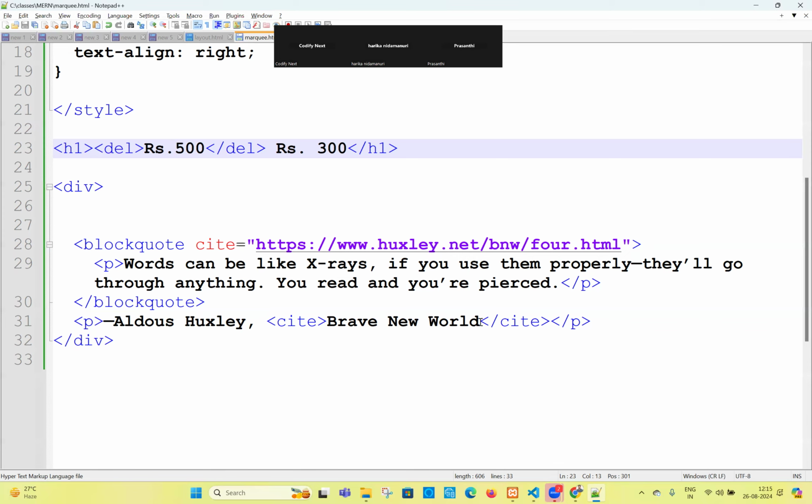Once CSS starts, I'm thinking CSS will be a very quick concept for me. Why? Because we don't want to concentrate too much on CSS, but by the end of CSS we will cover everything. I won't miss the concepts. I will cover each and everything. But we want to concentrate a lot on JavaScript, as I told you from the start.